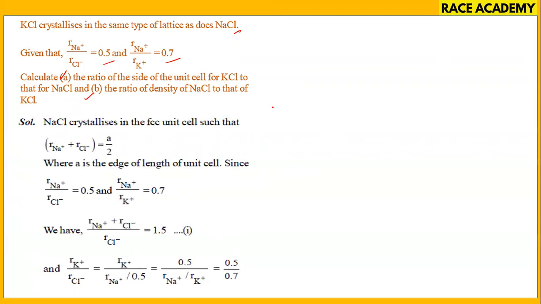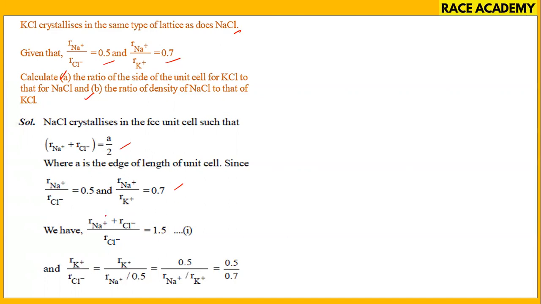Let us see. They have told that KCl crystallizes like NaCl. So NaCl crystallizes in FCC. That's why we have taken RNa plus plus RCl minus gives rise to a by 2. In this, RNa plus by RCl minus is given as 0.5, and RNa plus by RK plus is given as 0.7.